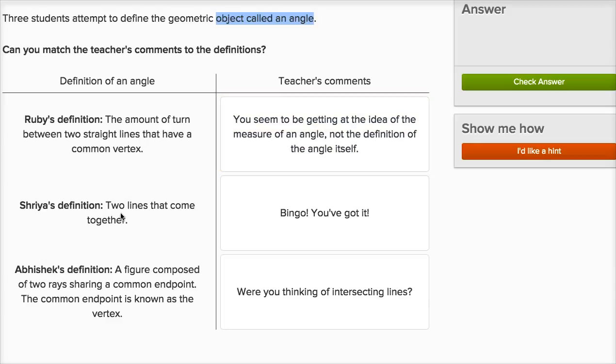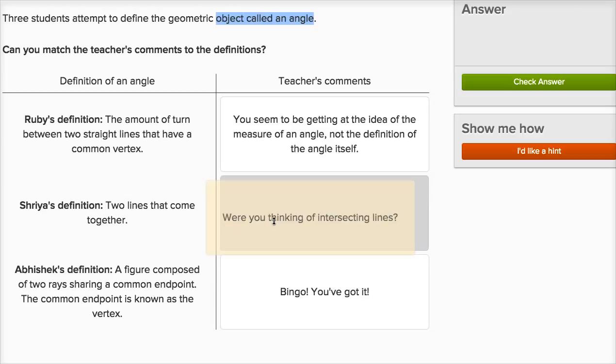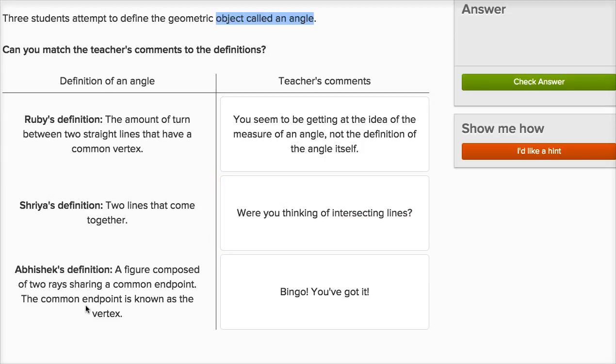So Shreya's definition, 2 lines that come together. So once again, the definition of an angle is 2 rays with a common vertex. So 2 lines that come together, this is just intersecting lines. Now when that happens, you might be forming some angles, but I would just say, were you thinking of intersecting lines? And let's see what Abhishek says.